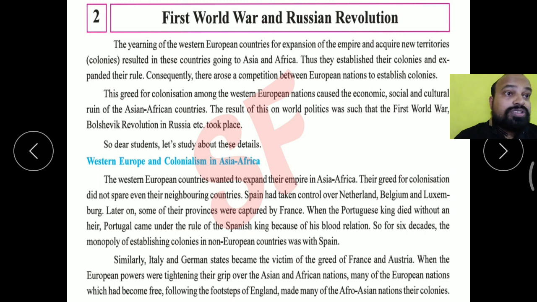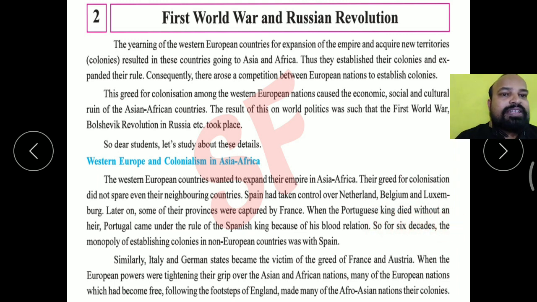Now this policy was also established in India. The Dalhousie annexation policy: many of the provinces of the Indian princely states were annexed by Dalhousie under the policy that if any king died without an heir or son, the kingdom was annexed.